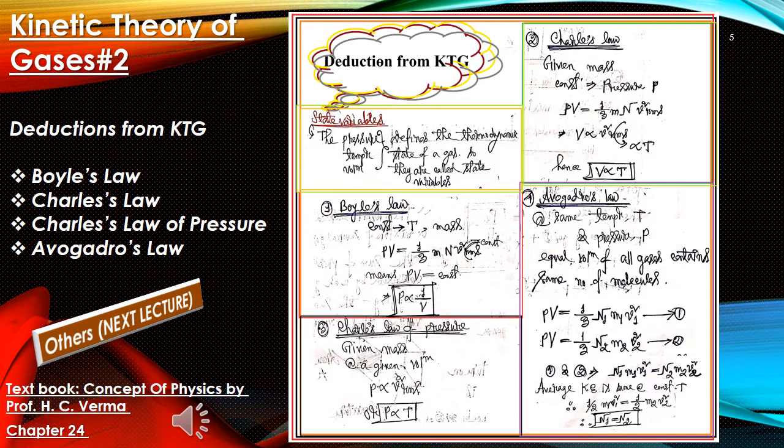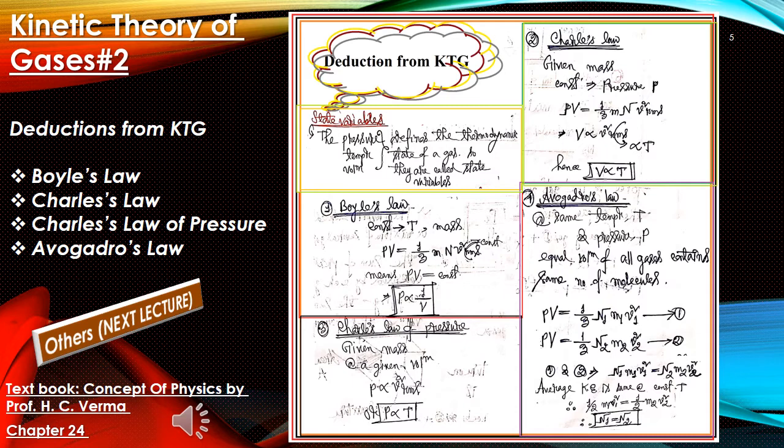Now let's talk about Avogadro's law. Avogadro's law tells that at the same temperature T and pressure P, equal volumes of all gases contain the same number of molecules. That is, if we are considering hydrogen gas, argon gas, or some other gas at constant temperature and pressure, if they behave like an ideal gas, then equal volumes of all gases will contain the same number of molecules.